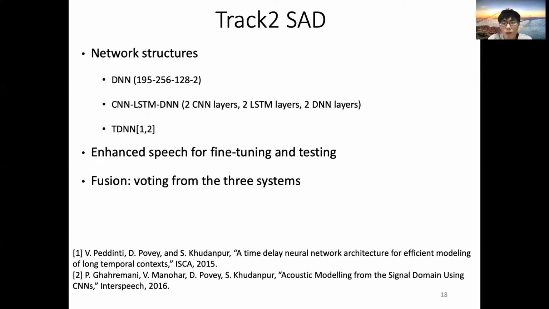For track 2, most sub-modules are the same as track 1, so we put more effort into the SAD part. We employ 3 different networks for SAD, that is DNN, CLDNN, and TDNN. All 3 models were fine-tuned on the enhanced development set and tested with enhanced evaluation speech. Finally, we voted from the 3 systems and got fusion SAD results.